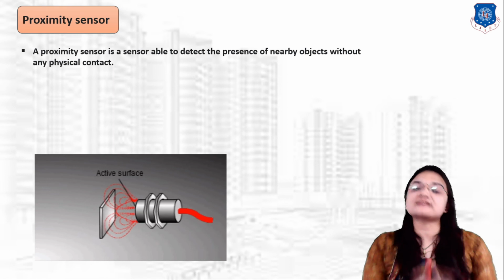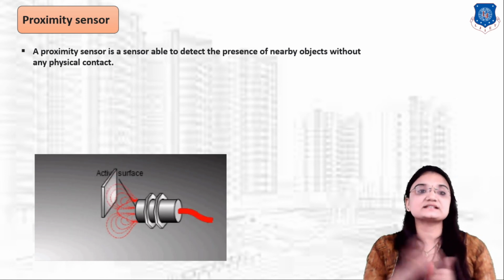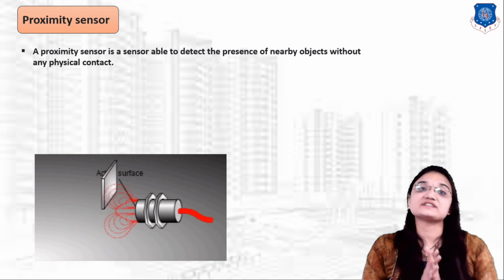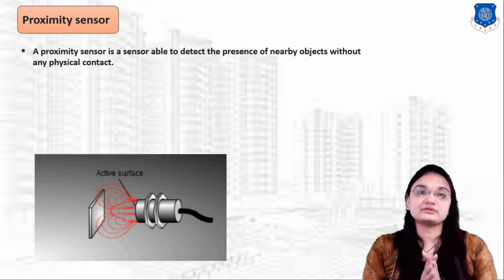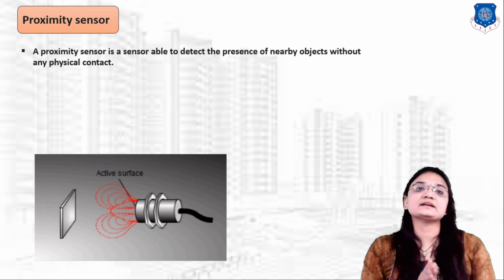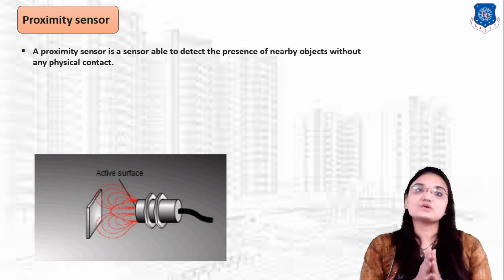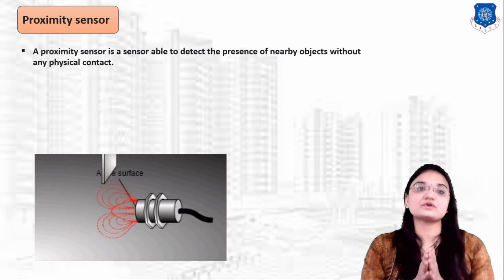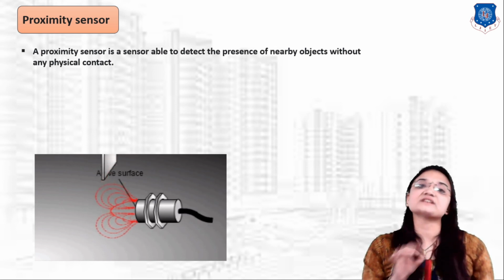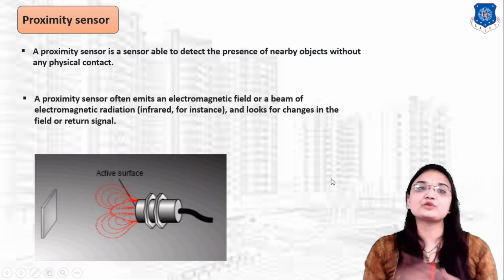Our next sensor is proximity sensor. So what is proximity sensor? A proximity sensor is a sensor which is able to detect the presence of a nearby object without any physical contact. Where can we use a proximity sensor? For example, in VRTS, when VRTS come in contact with the proximity sensor, the door opens. So this is the basic example of a proximity sensor. The proximity sensor is generally used to detect the presence of a nearby object without any physical contact. So how does a proximity sensor work?